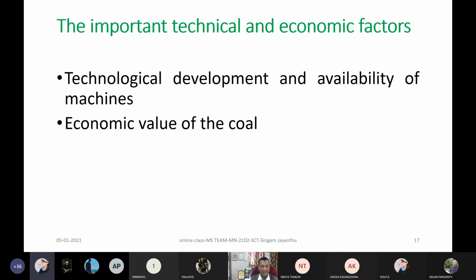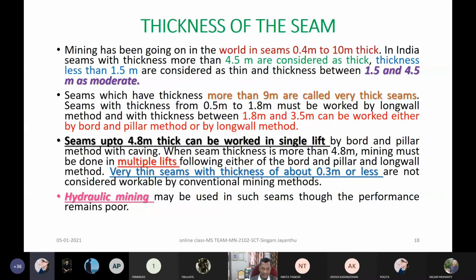But when I have more reserve and I adopt it on a big scale, the same technology may give you less cost, taking so many other factors like depreciation, life of the machines, availability, so many things like that. So these are the important technical and economic factors. Now, coming to the technical, specifically physical parameters, whatever. Later we will discuss technical and economical factors in detail.